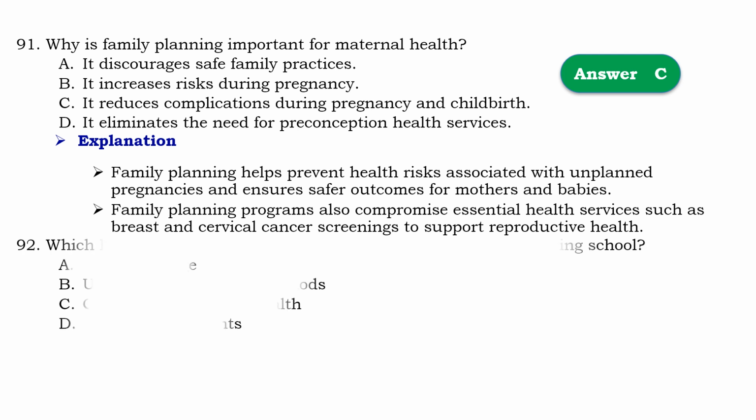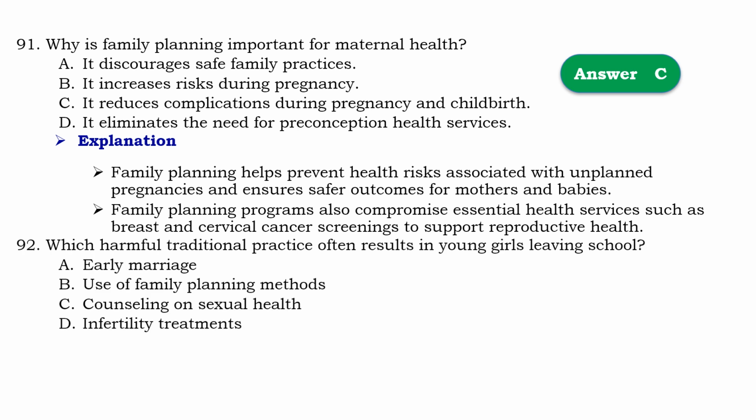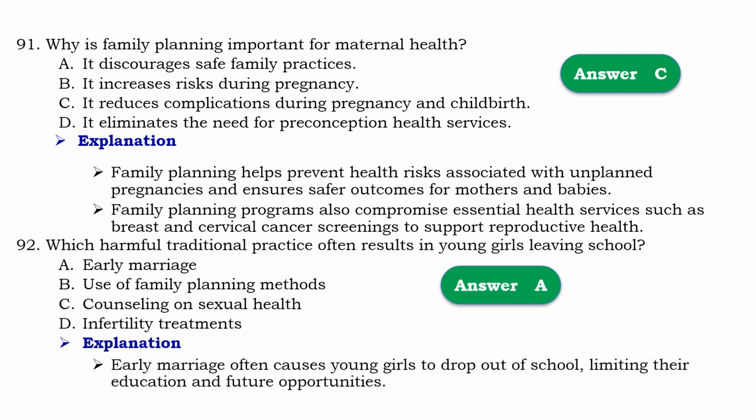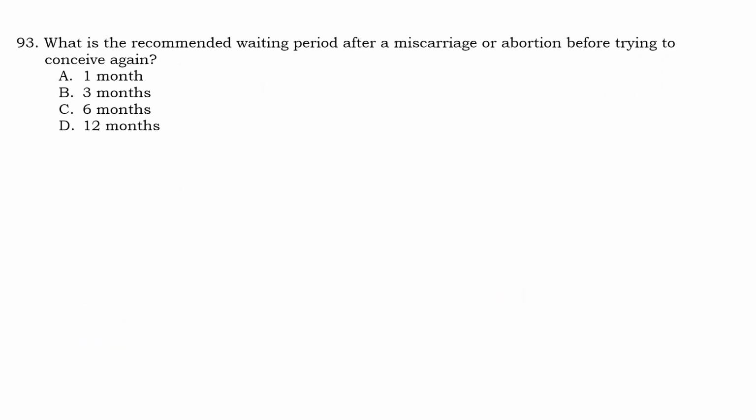Question number 92. Which harmful traditional practice often result in young girl leaving school? So that should be A. Early marriage. Means that early marriage often cause young girls to drop out of school, limiting their education and also future opportunity.